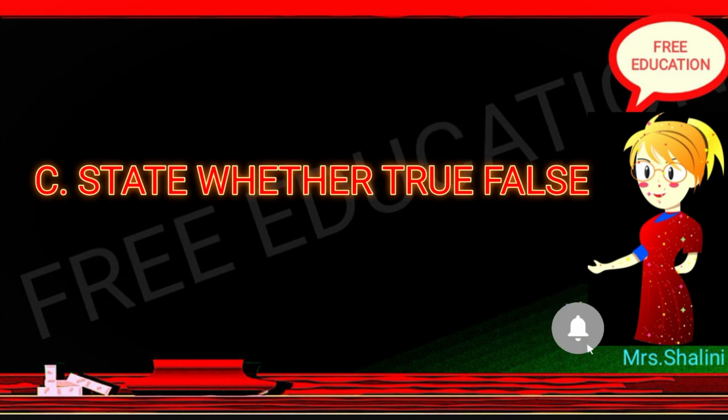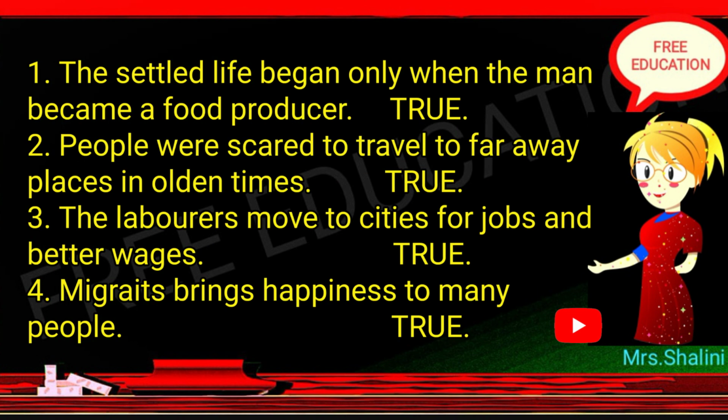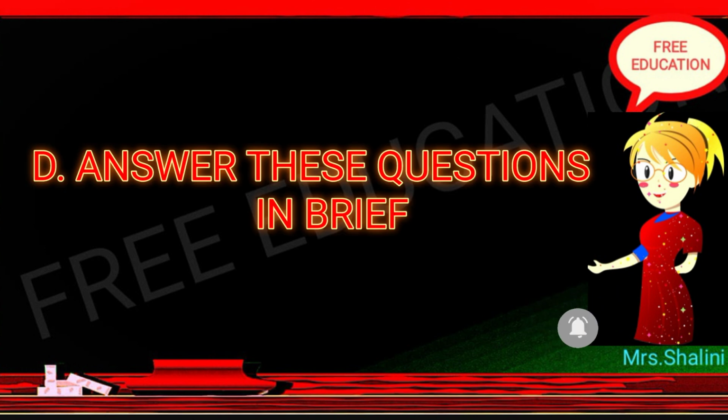C. State whether true or false. 1. The settled life began only when the man became a food producer. True. 2. People were scared to travel to faraway places in olden times. True. 3. The laborers moved to cities for jobs and better wages. True. 4. Migration brings happiness to many people. True.